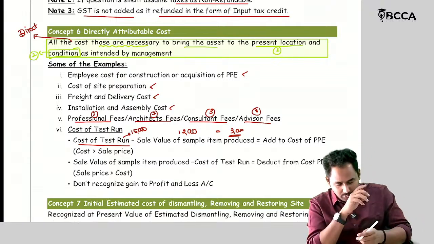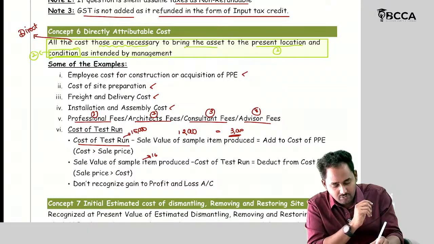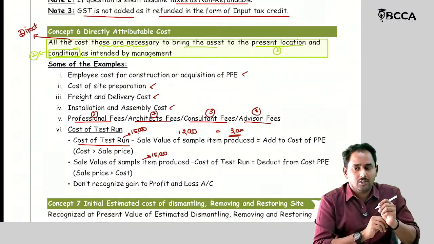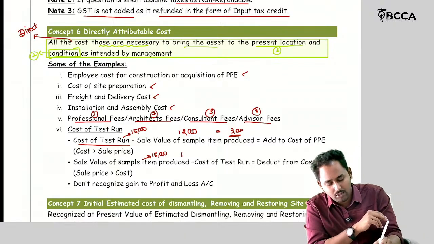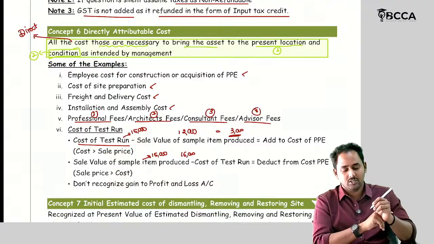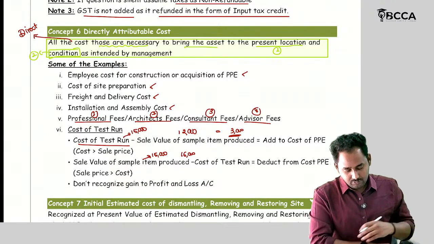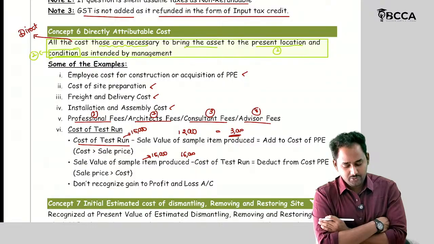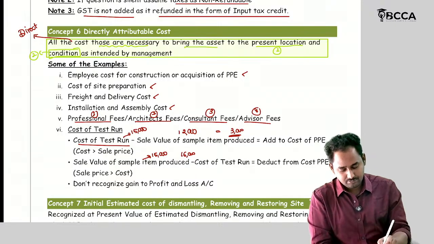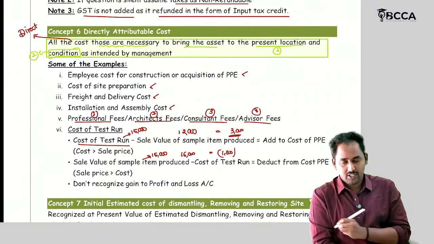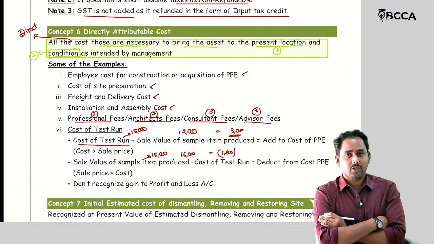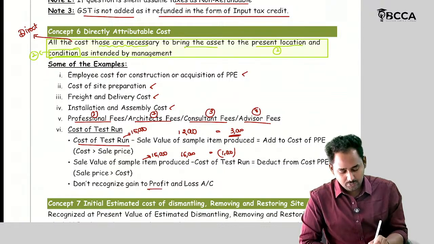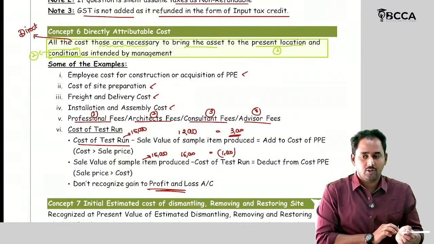Okay. For example, your cost is going to be 15,000. But if you sold the sample items in the market, you have got 16,000 rupees. Then this 16,000, what are you going to do? So the balance amount is minus 1,000 rupees, right? This 1,000 rupees should be deducted from the cost of the asset. You are not supposed to transfer it to the profit and loss account as a gain.